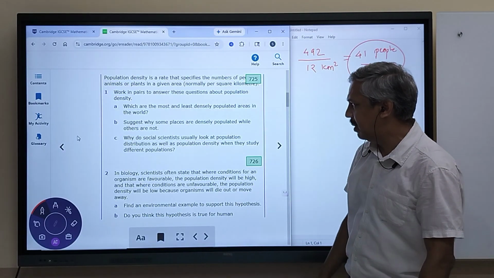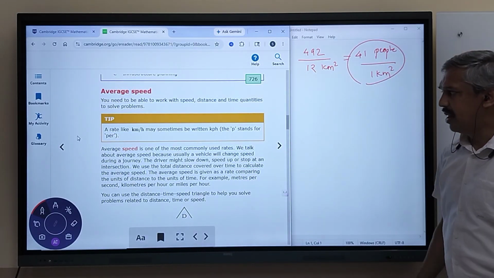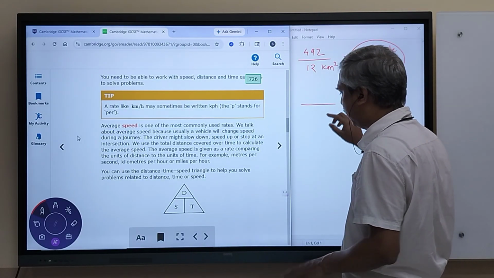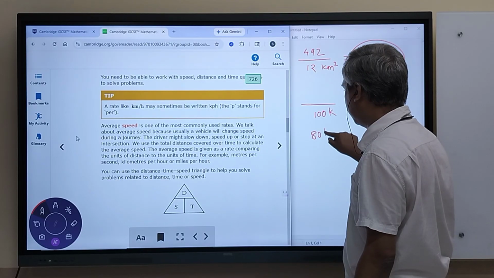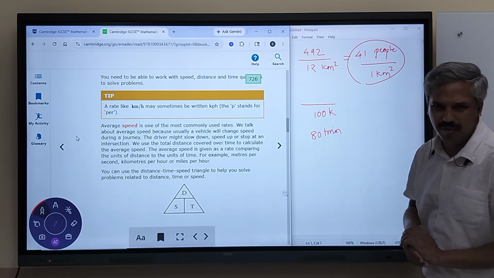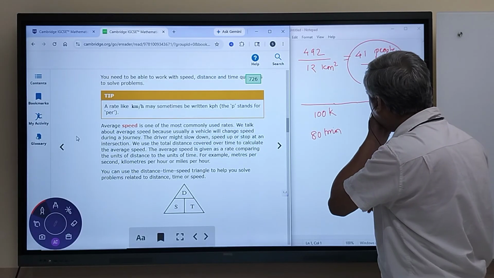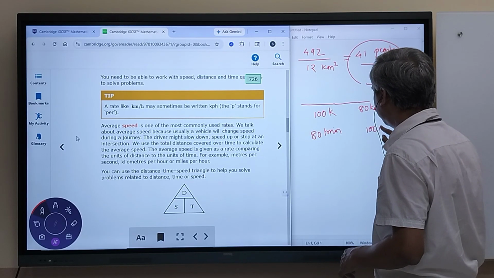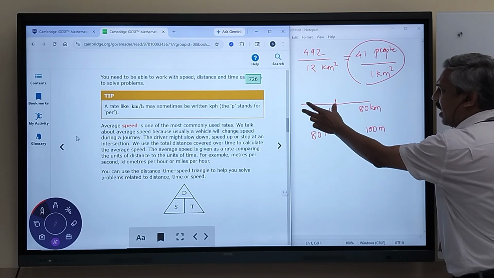Next, let's see the next problem. Average speed. Now we'll talk about what we have been talking about. Suppose you initially travel very fast and you cover 100 kilometers in only 80 minutes. So that is slightly more than 1 hour. But then there is traffic on the road, and next we only cover 80 kilometers in 100 minutes. So it is clear that the speed has been variable.